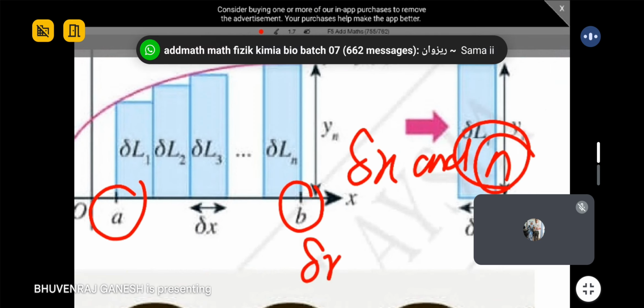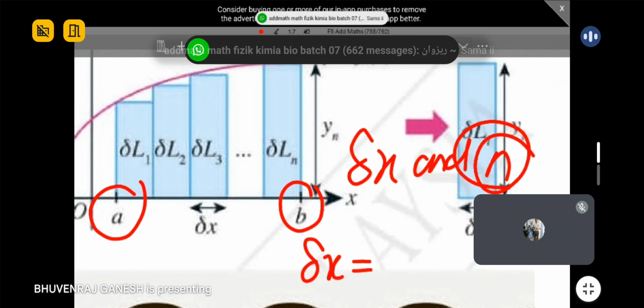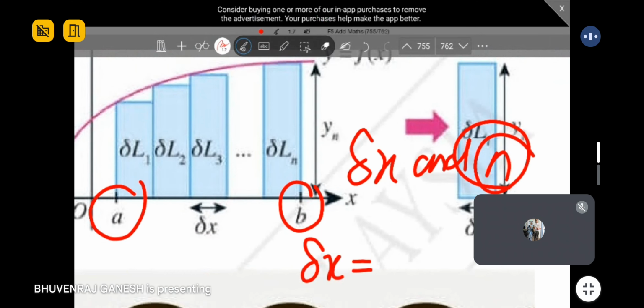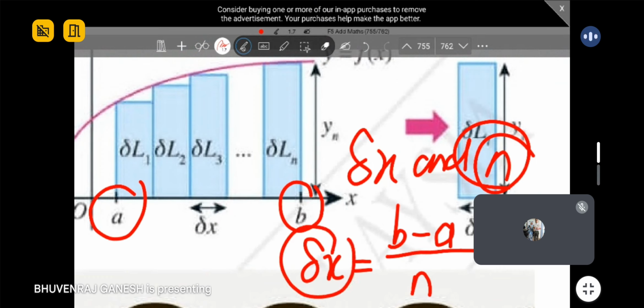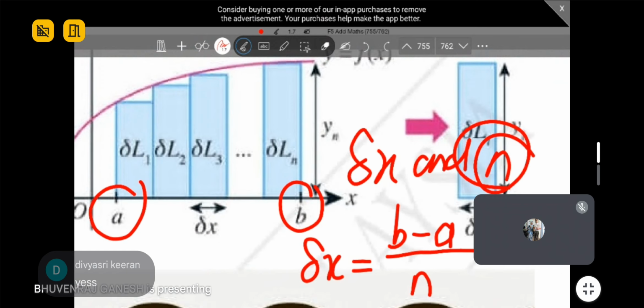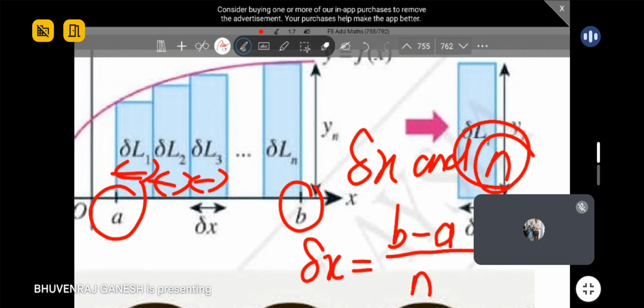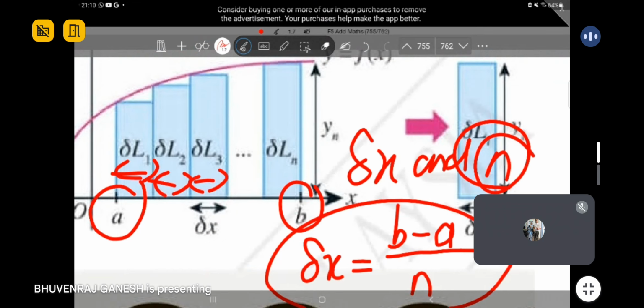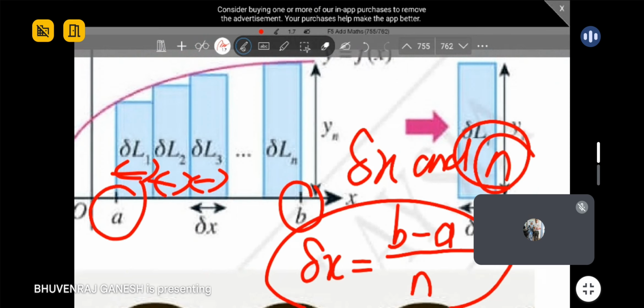Delta x will be equal to, think while I explain, see whether your concept matches with mine. You take the upper limit b minus the lower limit a, divided by the number of rectangles you have. Then you will get your delta x. Can you understand this concept? Because every single delta x, the value is the same. This is the assumption we make, then only we can apply this formula. Or else the value will keep on changing and we don't have a formula. So it is assuming that your delta x is constant.